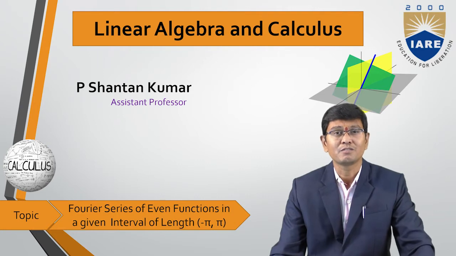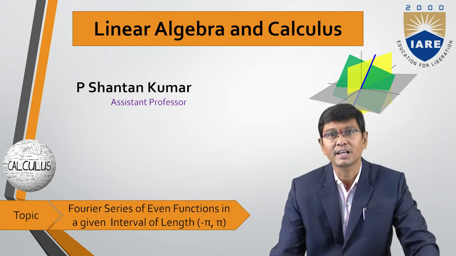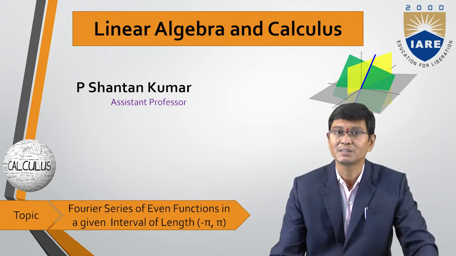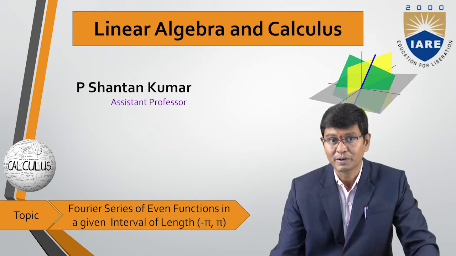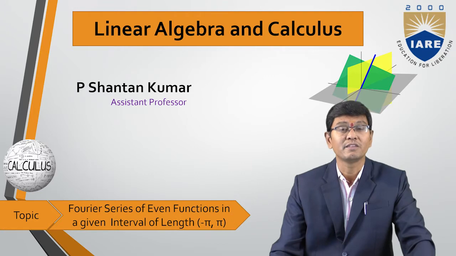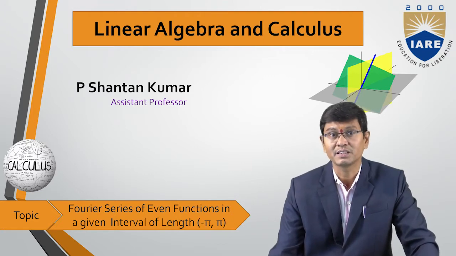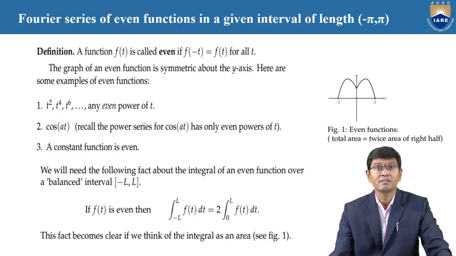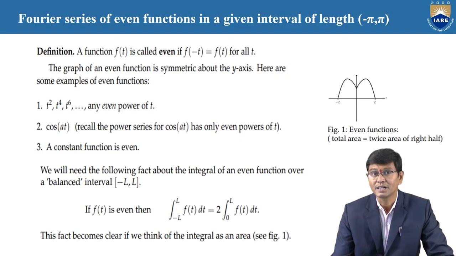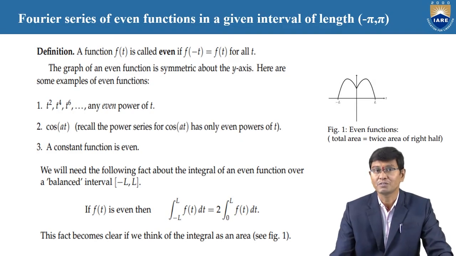Today's topic is the Fourier series of even functions in a given interval of length minus pi comma pi. Previously we discussed the lengths 0 to 2 pi and 0 to 2L. Whenever the given function is in terms of sine and cosine, how do we find the solution? Here, first we'll discuss what an even function is and what an odd function is.